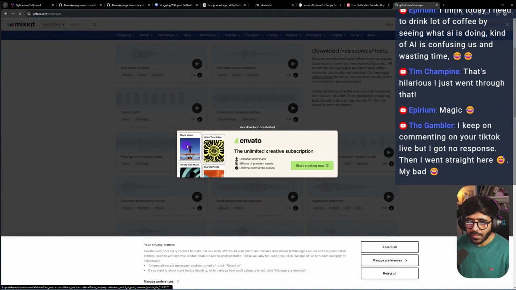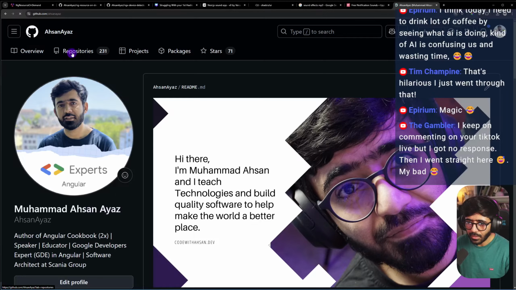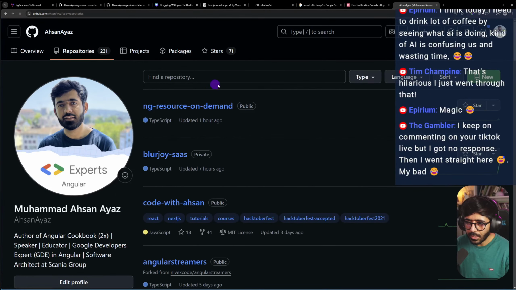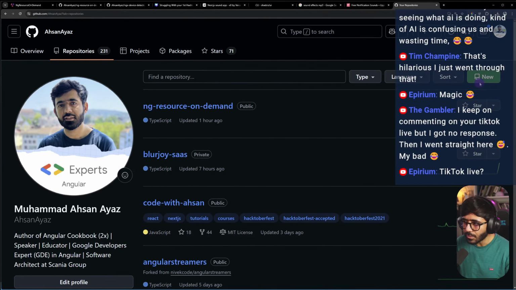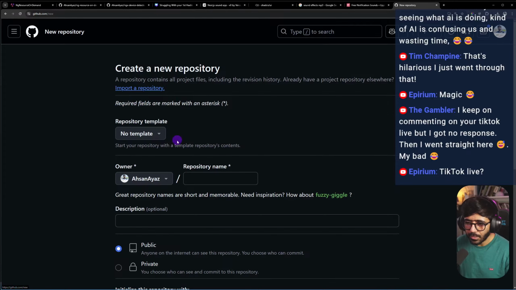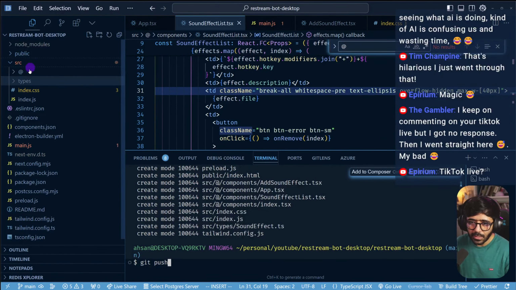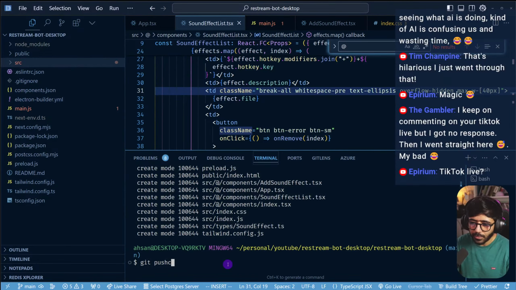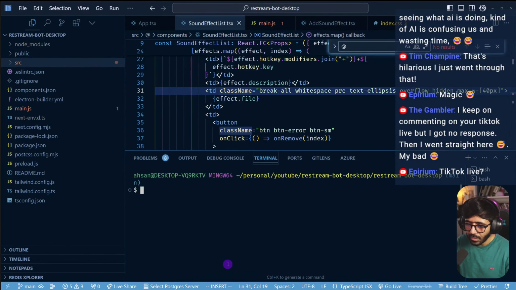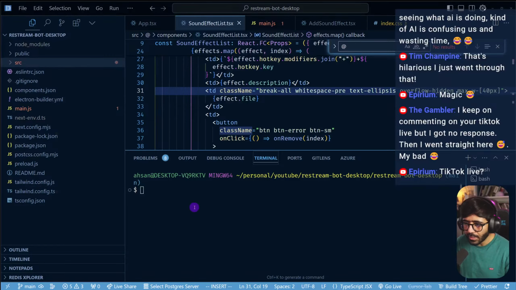Now, when you have this thing, you could actually implement robot.js and then go from there, but that should be a bit easier. So for starters, I would recommend you to just fork this, create a pull request, and then I'll accept it as soon as possible. Or we'll do it in the next live stream. So Restream bot desktop is the name.